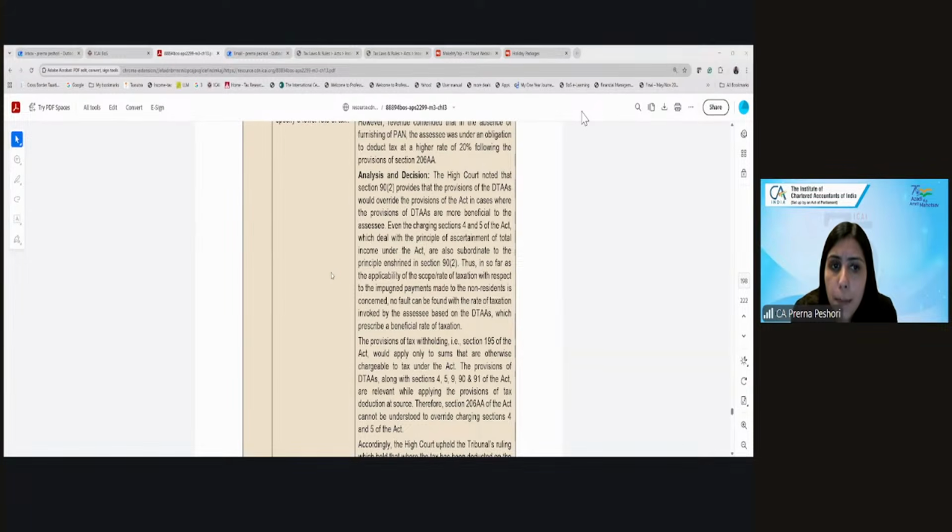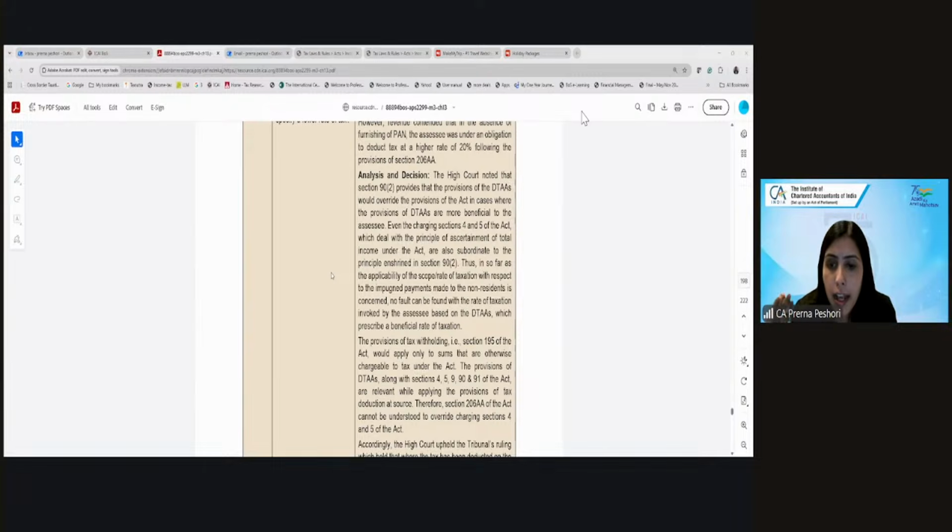Total income of the person. Total income means what? Total income as per what you decided under section 5. As per the total amount of income referred to in section 5, computed in the manner laid down in this Act.